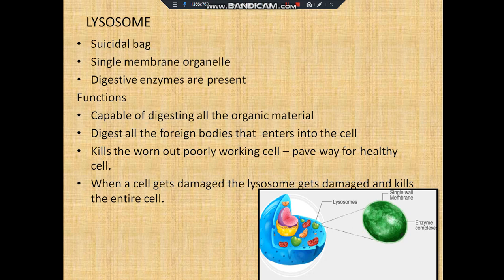Now let us discuss lysosomes. These lysosomes are called suicidal bags, and it is a single membrane organelle. A lysosome is called a suicidal bag because it is filled with enzymes called digestive enzymes, and these enzymes are capable of killing any foreign body that is entering into the cell. Lysosomes are capable of killing all the organic matter, and hence they also help in cleaning up the cells. For example, the lysosome plays an important role in killing the worn out or poorly working cells and paves the way for new cells to be produced.